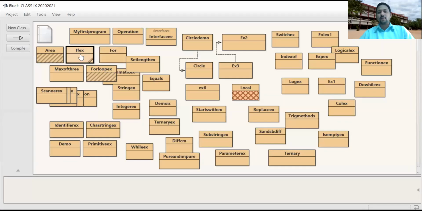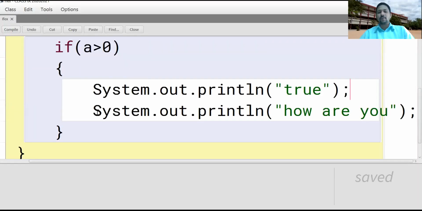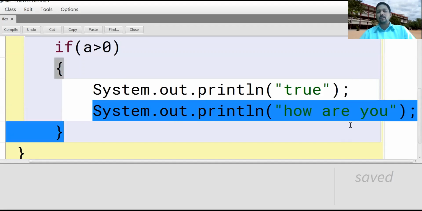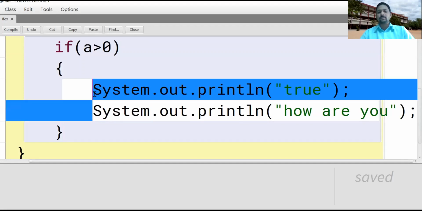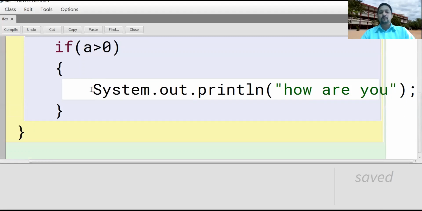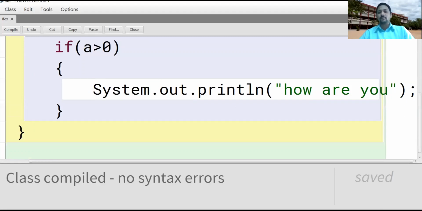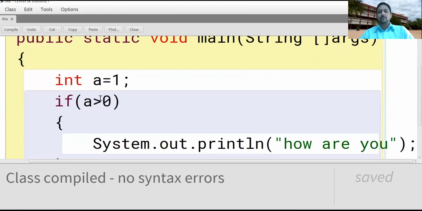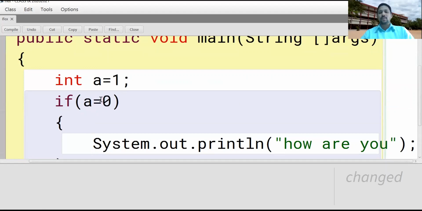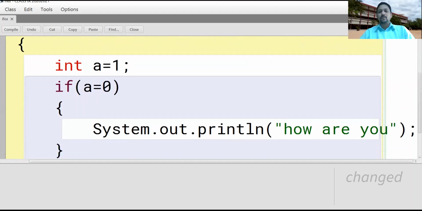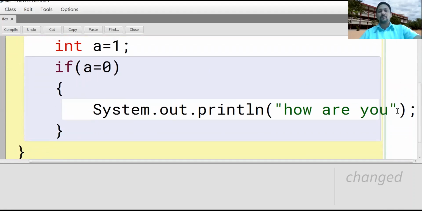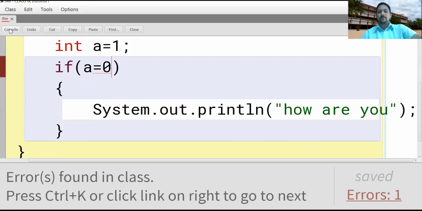So one more point I told, it returns only Boolean value. Now observe. a is equal to 0. What is the output of the above code? 1 is equal to 0. See, compile.